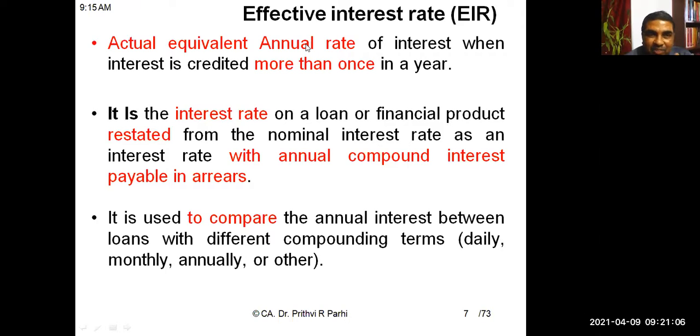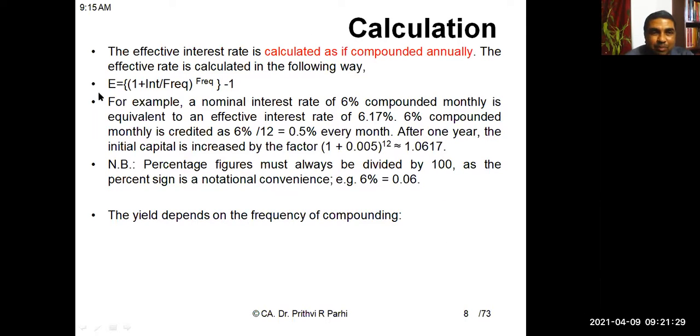Right. So in fact, it is the interest rate on a loan or any financial product which is restated. That means whatever interest is told to us, we want to restate it. We need to convert it into an annual equivalent. Then only it can be compared with other similar kinds of products or loan instruments. Okay, how to calculate it? So this is the formula for the effective rate of interest: effective rate of interest is equal to (1 plus interest divided by frequency) to the power frequency, minus 1.